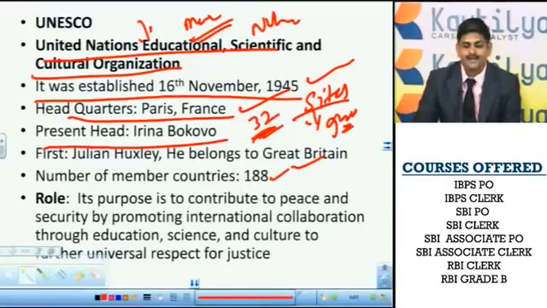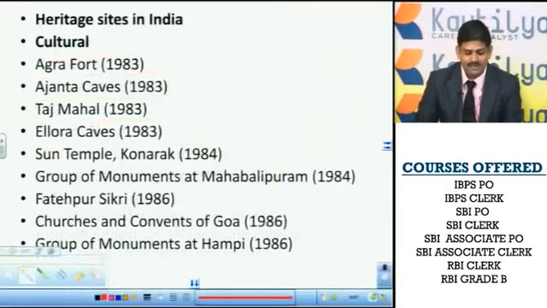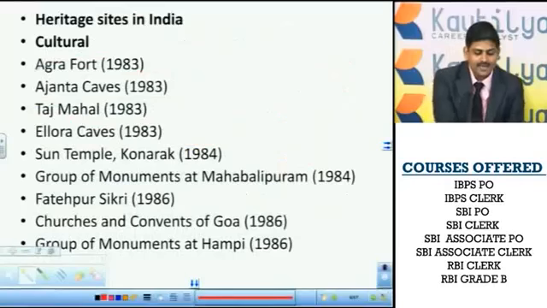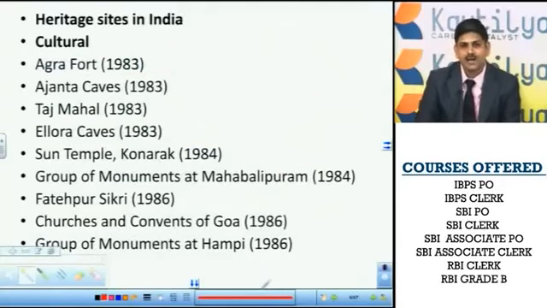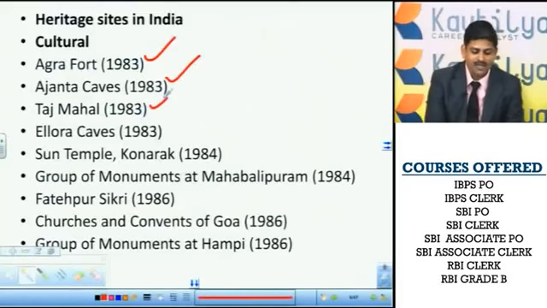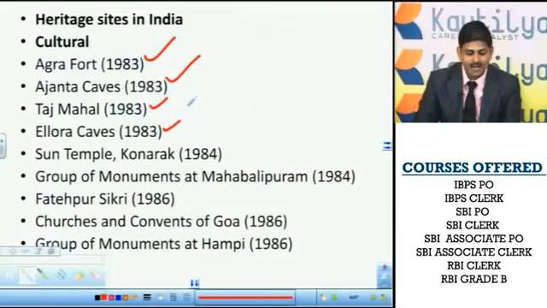Now let us see the Indian sites. You see, these are all of cultural importance. Agra Fort is in Agra. Ajanta Caves are again in India. Taj Mahal in Uttar Pradesh. Ellora Caves are in Maharashtra. Sun Temple Konark in Orissa. All these sites, but the latest one is in Gujarat.